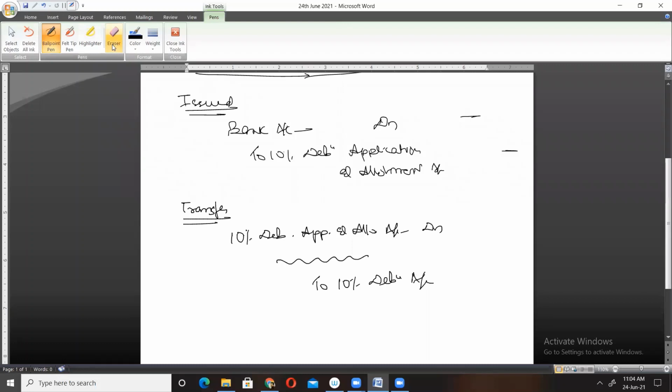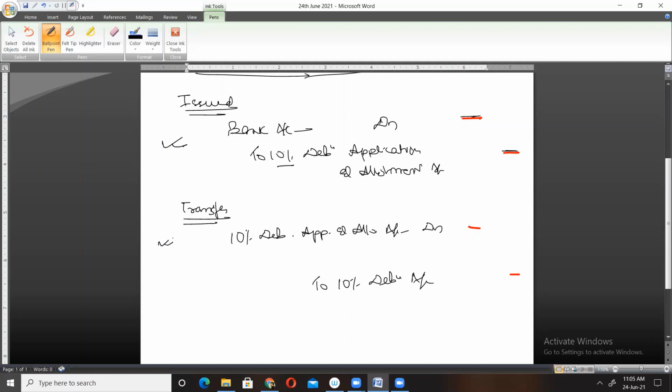These are the fixed entries which will always appear, and this will be the place for writing the amount. It doesn't matter whether debentures are issued at par, premium, or discount; these two entries will always be there. The first entry is bank account debit to 10% debenture application and allotment account.